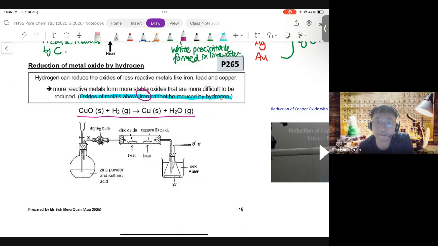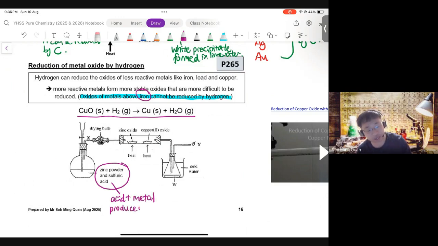All right. Now, so again, this is yet another displacement, right? You can clearly see that hydrogen has reduced copper 2 oxide to copper, or hydrogen has displaced copper from the oxide. Okay? Now, this is the setup. As you can see, we have zinc powder and sulfuric acid. This is acid plus metal, clearly. And this produces hydrogen gas.